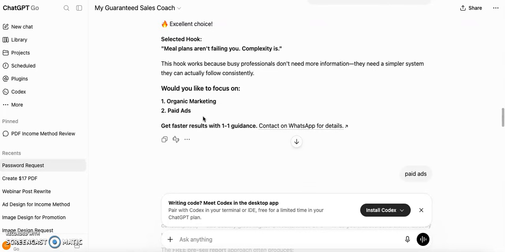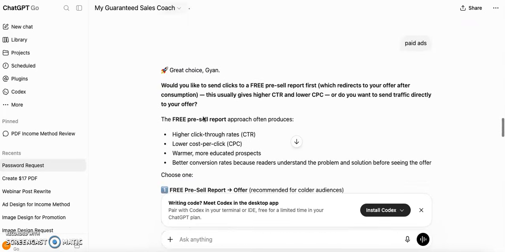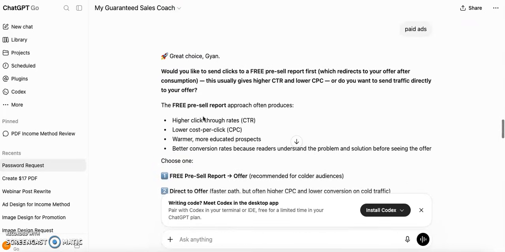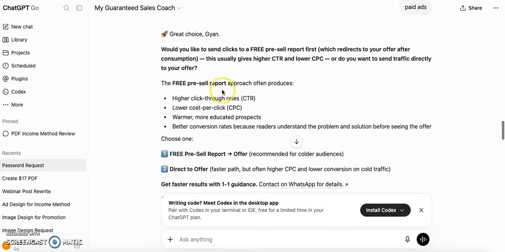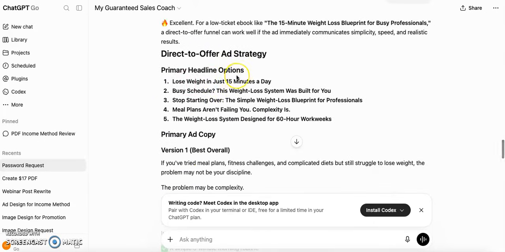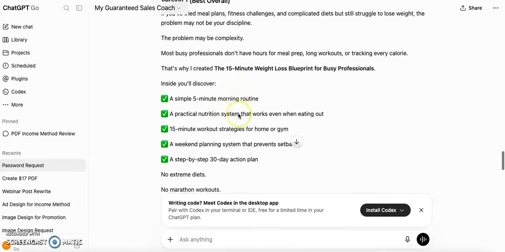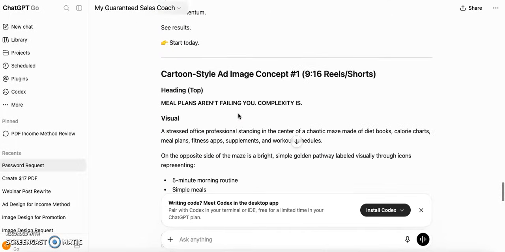Then select what you want to do. For example, paid ads; organic we will cover in a different video, there is different training. Here I have chosen paid ads. Okay, next it gives everything. For example, headline options, then your text options, everything is here.